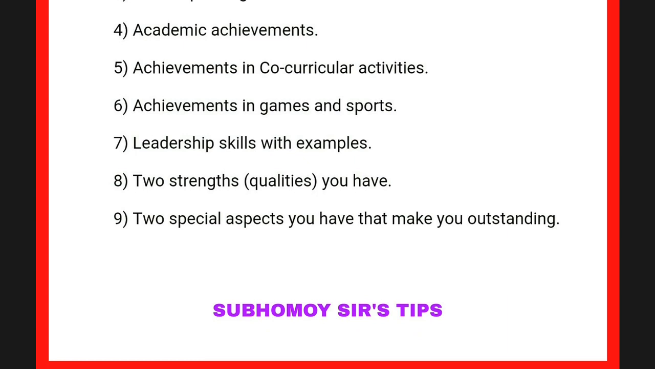In that we have self-composed English poetry, or you are good at writing poems, or you have been writing short stories. Each one of us has our own strengths in certain fields. Whatever your strength is, you have to mention that. Two such strengths have to be mentioned in your proposal. Then next are two special aspects you have that make you outstanding. Two special aspects other than your strengths, which make you something special.